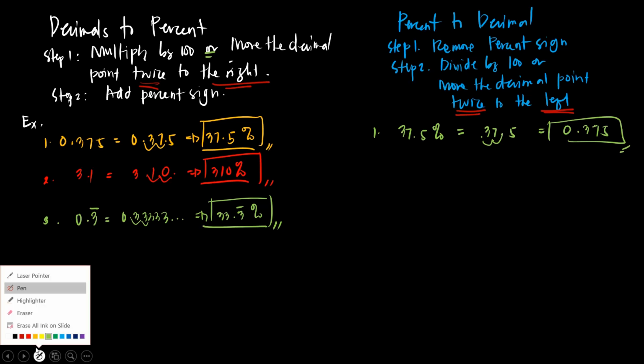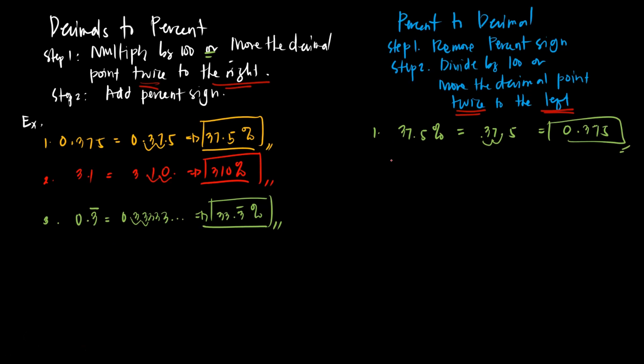Okay. Let's have another example. Let's have 310%. Remove the percent sign. Then, move the decimal point twice to the left. So, since the decimal point is here, twice to the left, 1, 2. So, we will have 3.10, or we can write this as simply 3.1.